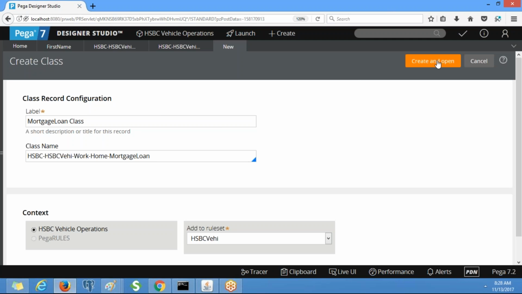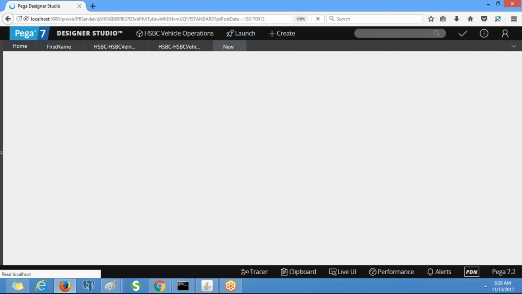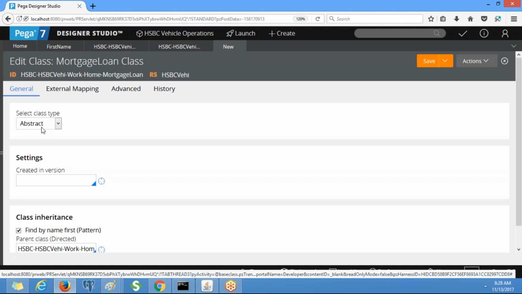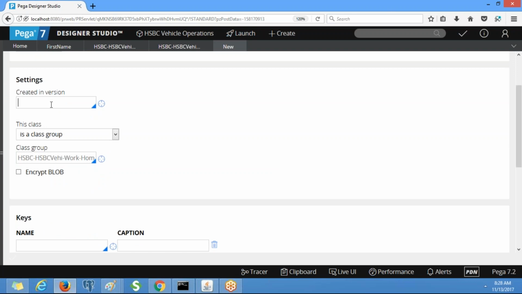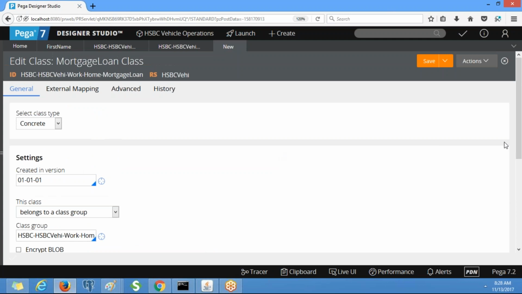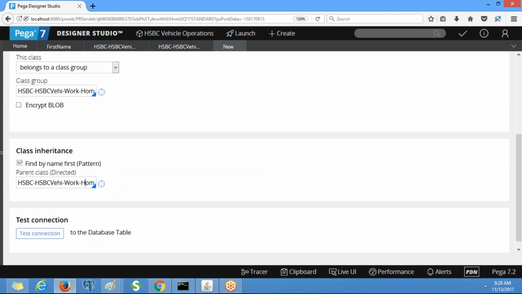Create and open. It is concrete. Change it to belongs to a class group, and directed inheritance work dash cover dash.